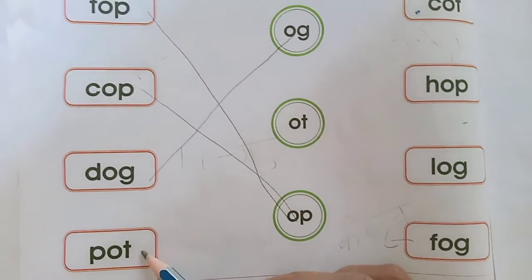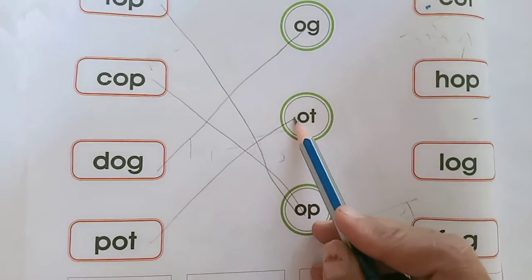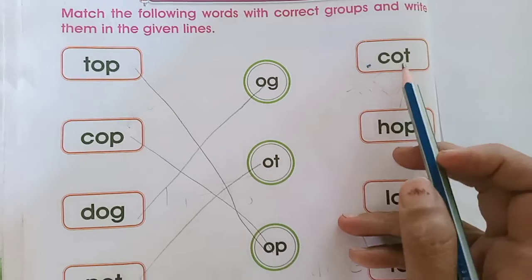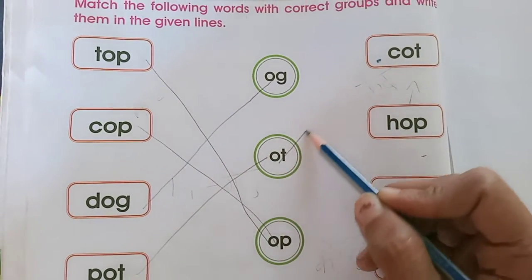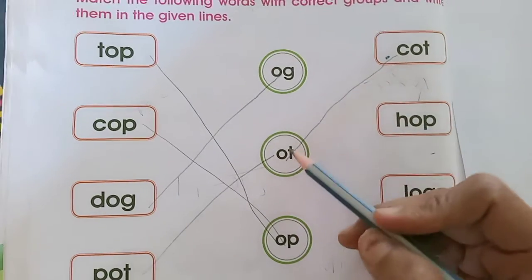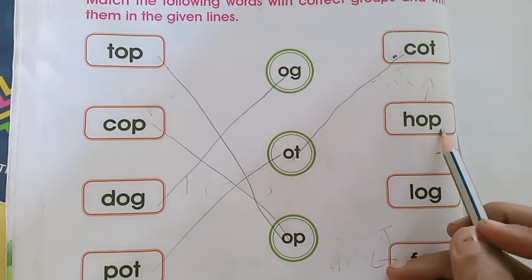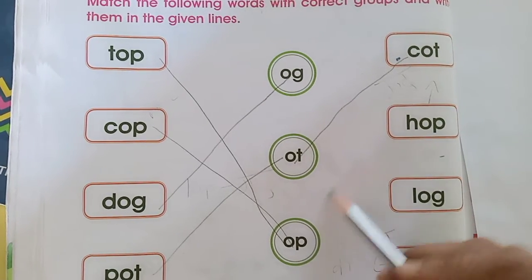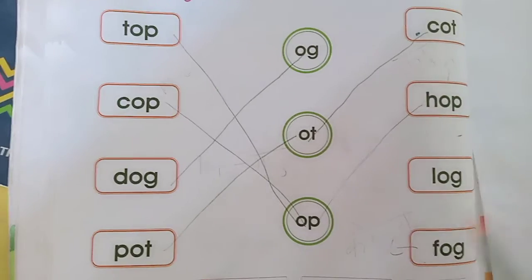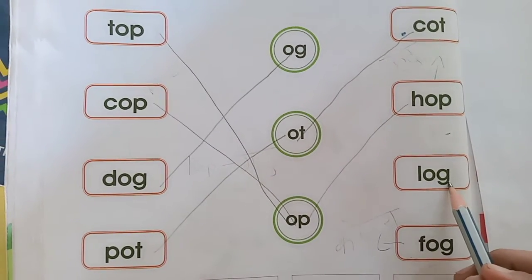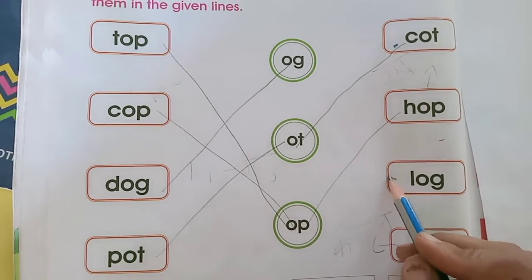Okay. Now P-O-T, pot. Yes, here it is. Now C-O-T, cot. Yes, here it is. You have to match it. Now H-O-P, hop. Here O-P group, H-O-P, hop. Now L-O-G, log. Where is the group of L-O-G, log? Yes, here it is.